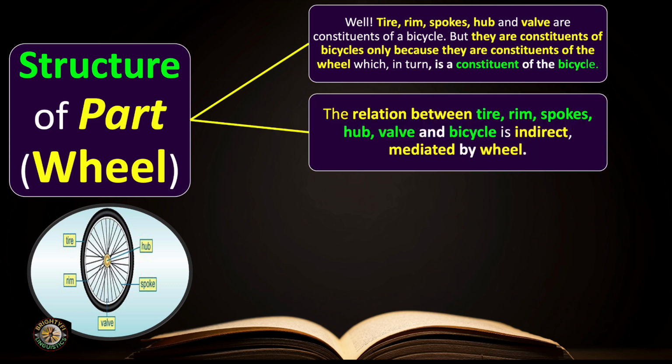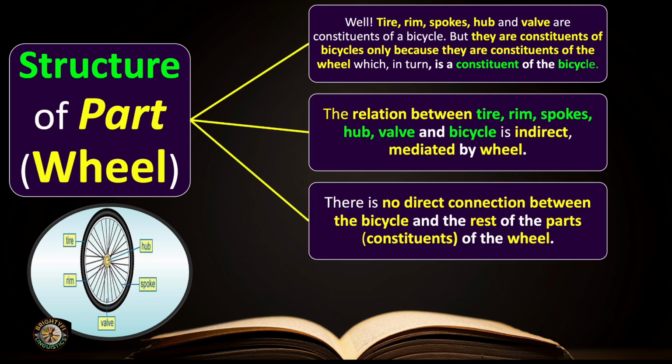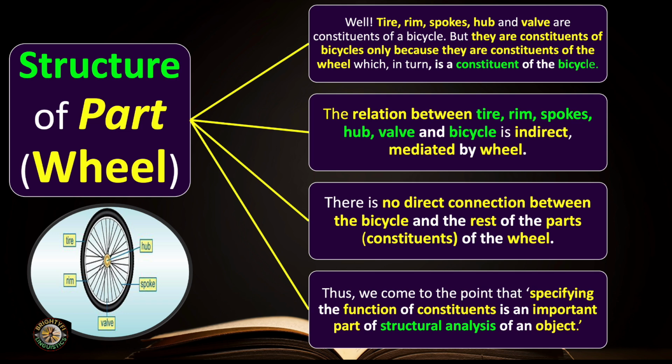The relationship between tire, rim, spokes, hub, valve, and bicycle is indirect, mediated by the wheel. There is no direct connection between the bicycle and the rest of the parts, constituents of the wheel. Thus, we come to the point that specifying the function of constituents is an important part of structural analysis of an object, of a thing.